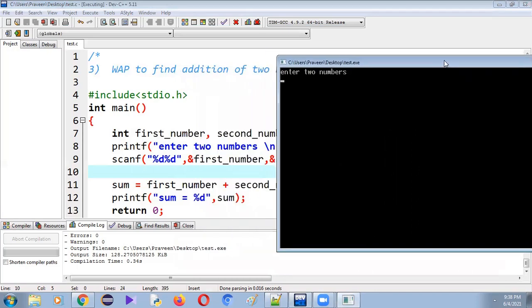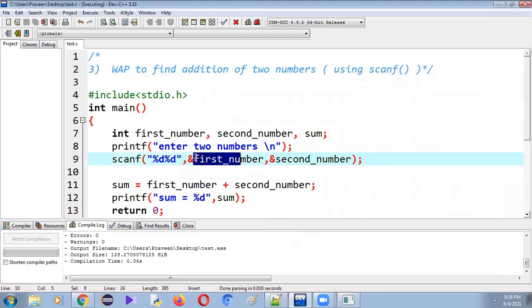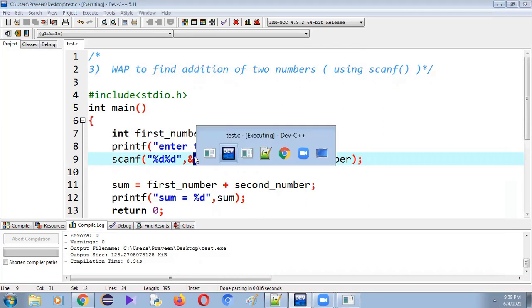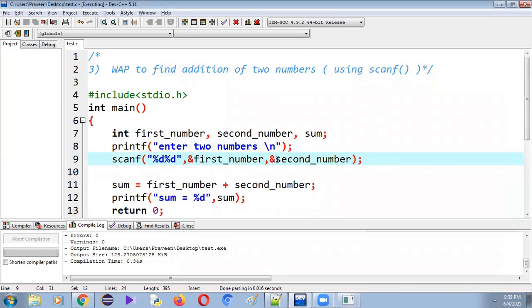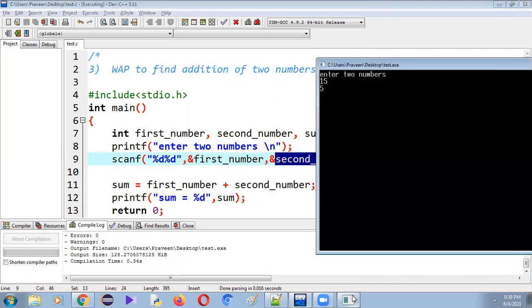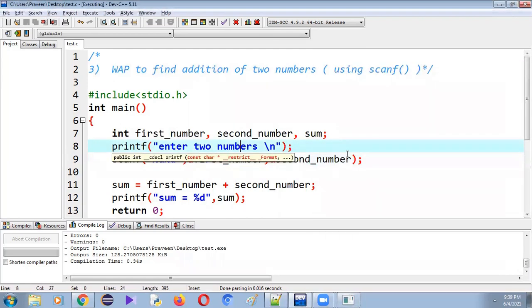Enter two numbers. This time let me give another number, 15. First number I entered. So where is this first number going to be stored? This first number will be stored inside the first number variable. Now first number is equal to 15. Now let me enter the second number. Second number is 5. This 5 will be stored inside the variable called second number. Remember, first number equal to 15 and second number equal to 5. So when I press enter, what happens? It is giving the result that sum equals to 20.